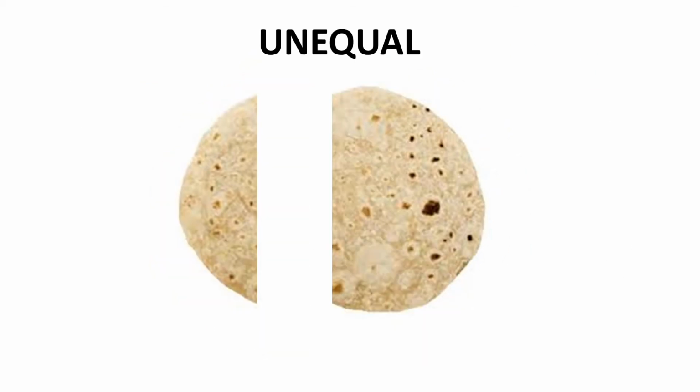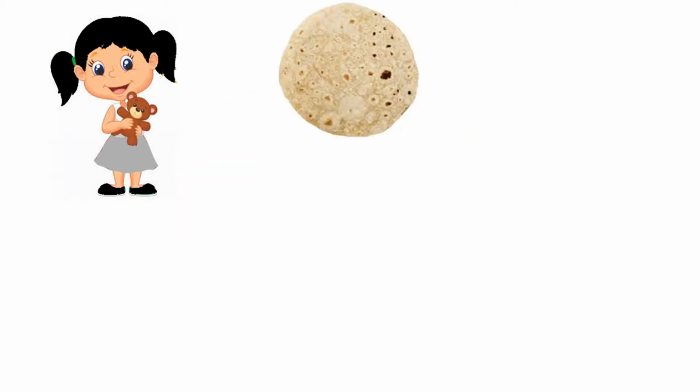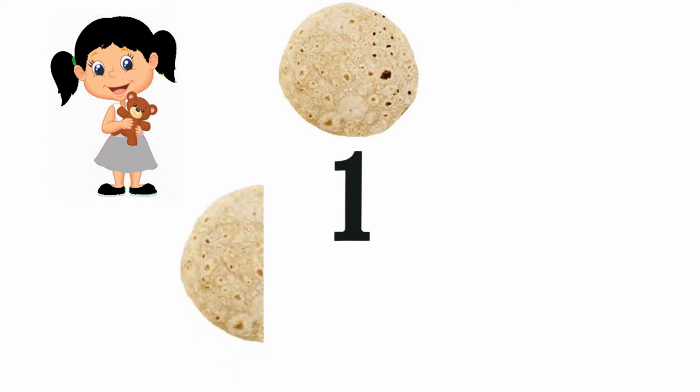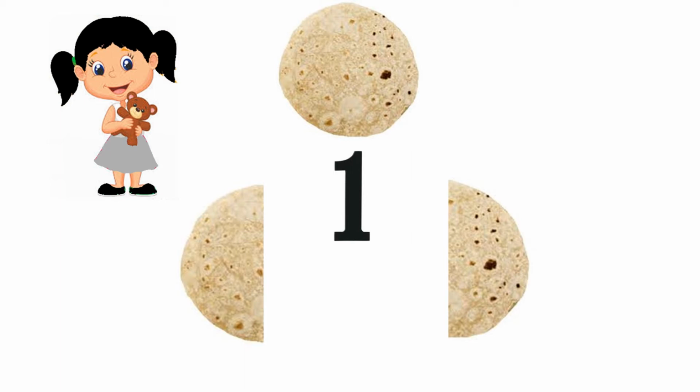You know, these 2 pieces are unequal. Since these 2 pieces are unequal, we cannot say that this is 1/2 or half of the chapati. Raju further explained. Rani recalled in her mind. So, one chapati is a whole. If we divide the chapati into two equal parts, then each piece will be 1/2 or half of the chapati.